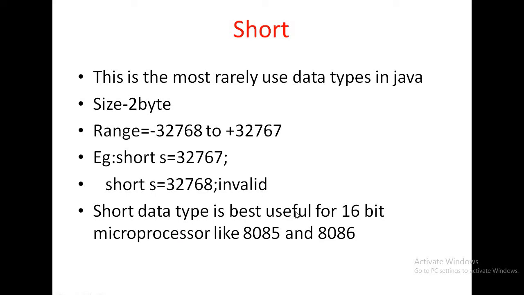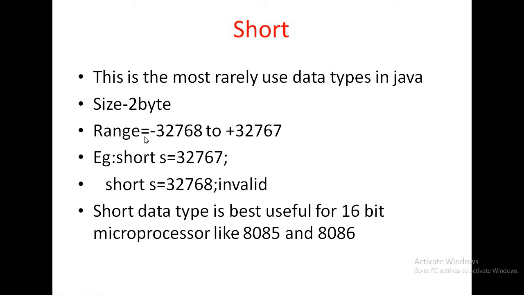So 16 bit data is only used in microprocessors like the 8085 and 8086 microprocessor. And these two microprocessors are not used today. These are outdated microprocessors. Since these are outdated, the short data type is not used in a programming language.